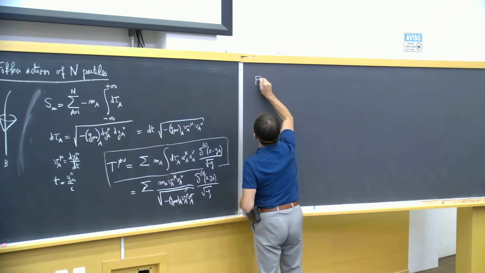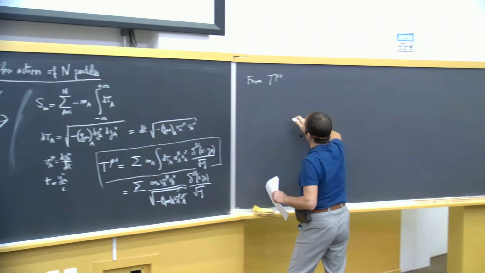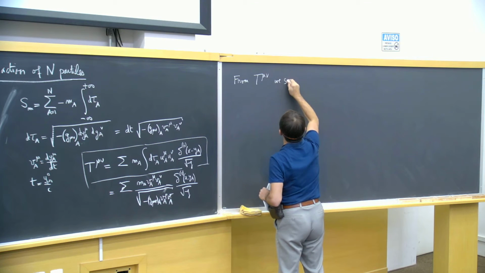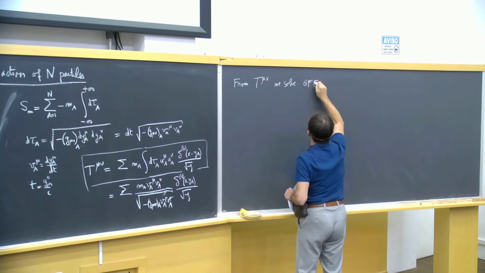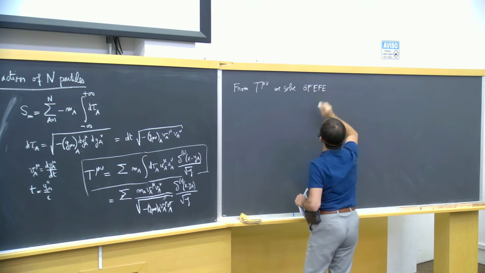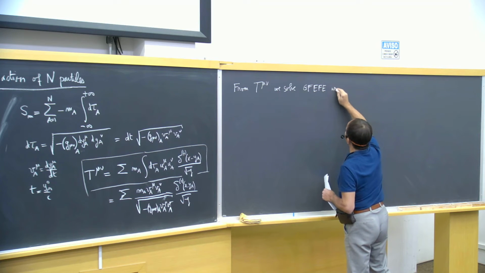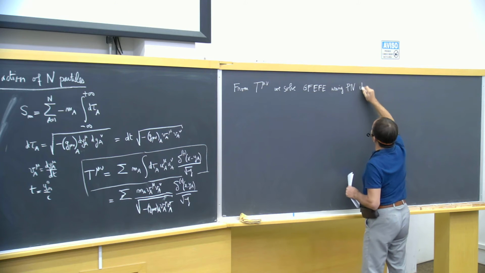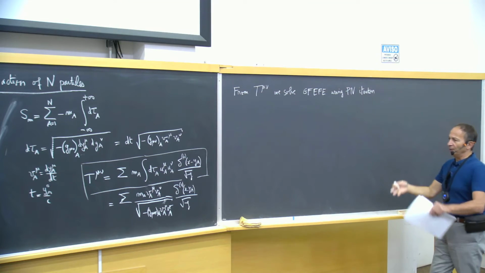From T mu nu for particles, we solve the gauge-fixed Einstein field equation to obtain, using a PN iteration, solving first at Newtonian order.